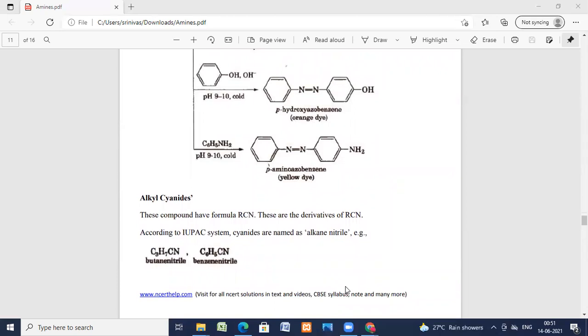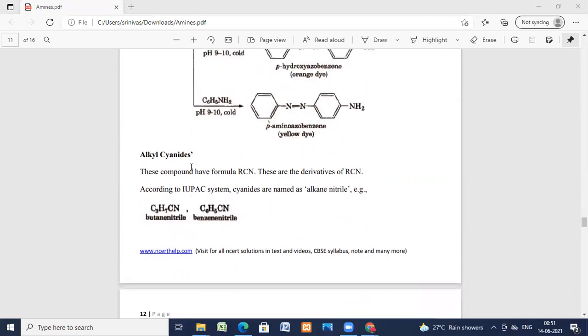Now let us see the next topic, that is alkyl cyanides. These compounds have the formula RCN, or carbon triple bond N. These are also derivatives of the amines.